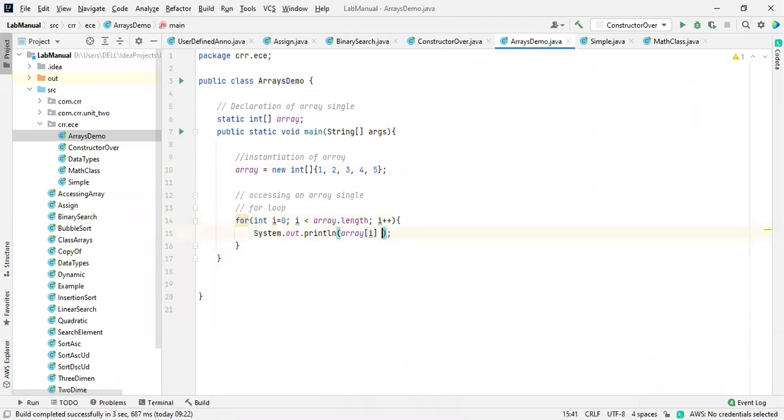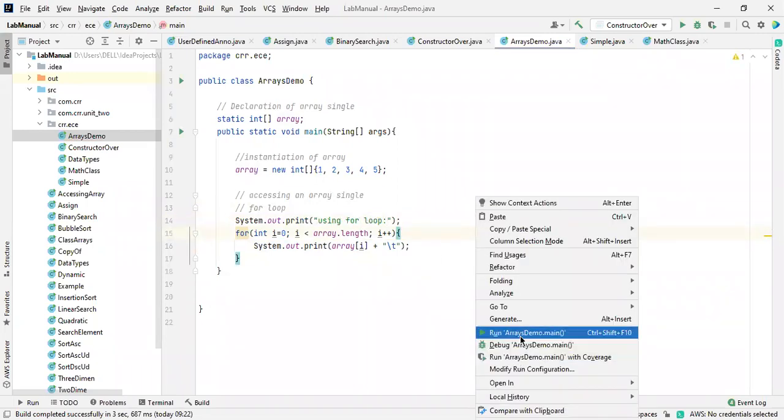According to the information point of view, I'm mentioning a tab. And there is no println because it should be in the same line. Okay, now it is good.